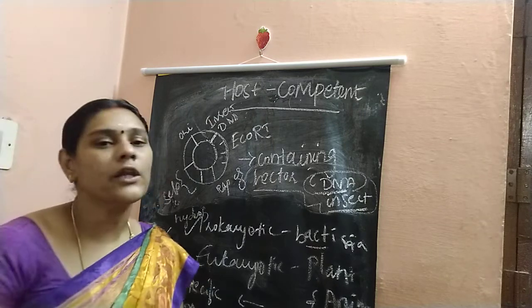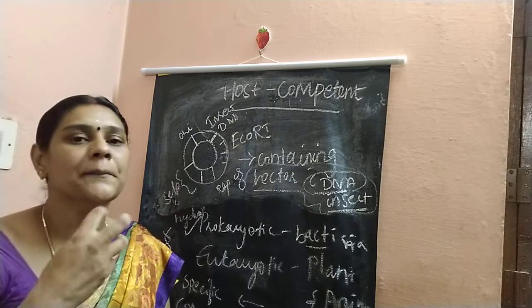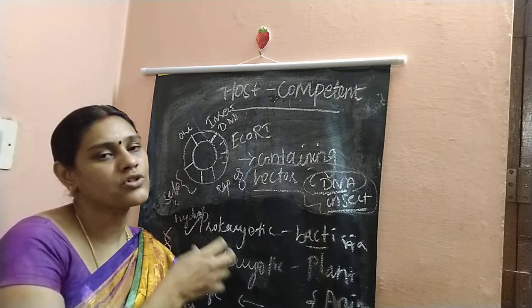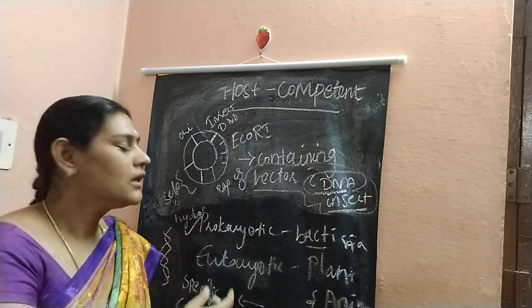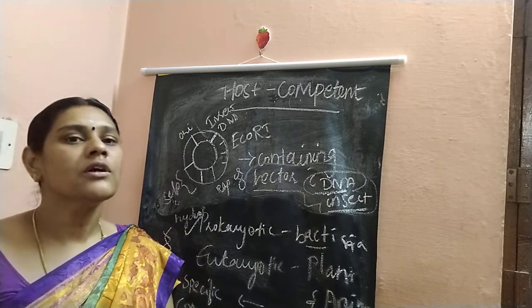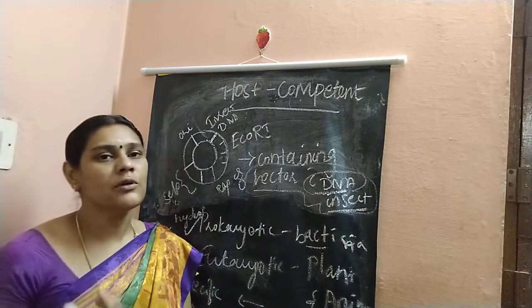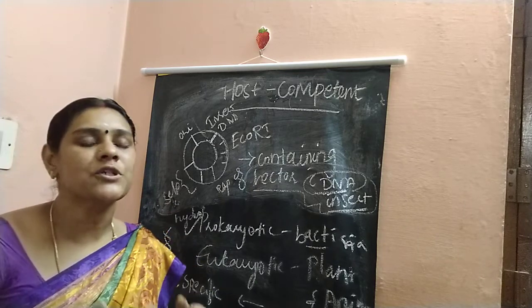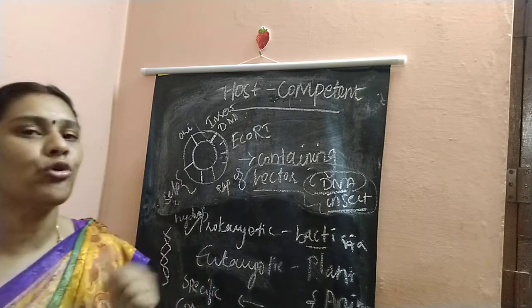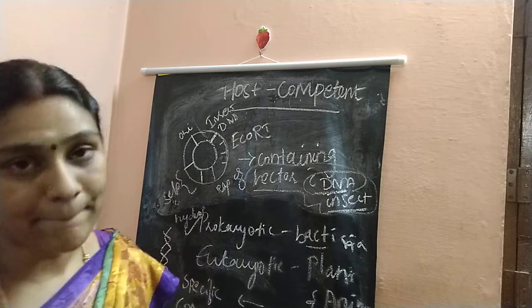If you are using a eukaryotic organism like a plant cell, animal cell or yeast cell, that will give you the eukaryotic protein, which will not be given if you use a prokaryotic organism as the host, since eukaryotic DNA is not suitable there. So always use a eukaryotic organism for a eukaryotic DNA insert, and a prokaryotic organism for prokaryotic, because their transcription and post-translation characteristics vary from prokaryotic to eukaryotic. That's about host competent.